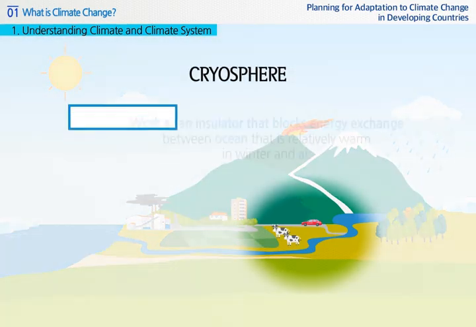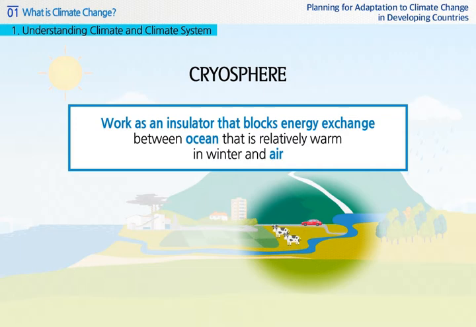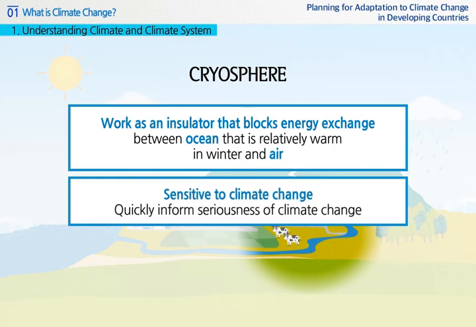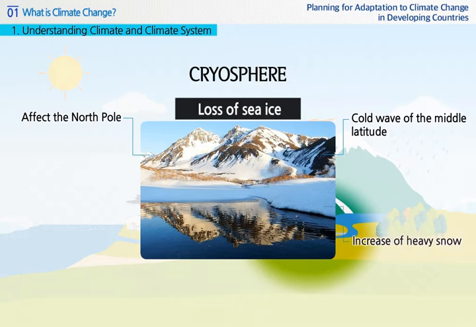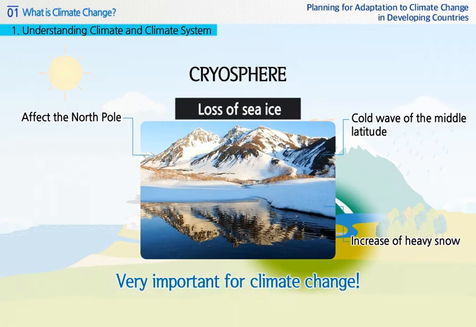Among the cryosphere, Arctic sea ice works as an insulator that blocks exchange of energy between the ocean, which is relatively warm in winter, and the air. Also, it is very sensitive to climate change and lets us know the seriousness quickly, so it is called a canary in a coal mine. Loss of sea ice affects not only the North Pole, but also cold waves of the middle latitude and areas other than the North Pole, such as increase of heavy snow. Therefore, it is very important for climate change.